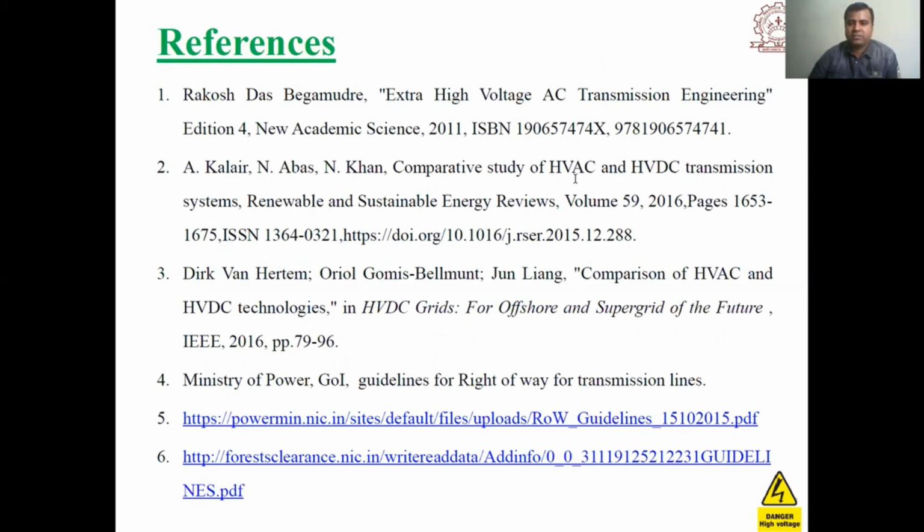Students may refer to it, as the comparison is also given in this paper. Also, students may refer to the Ministry of Power, Government of India guidelines for right of way for transmission lines. These documents are available on the Ministry of Power website. Students may refer to them for study purposes.